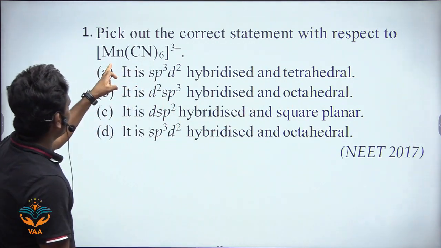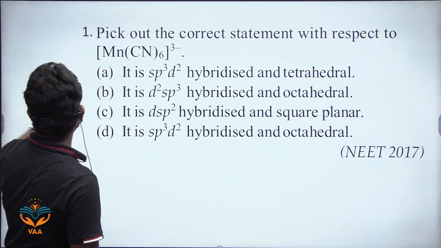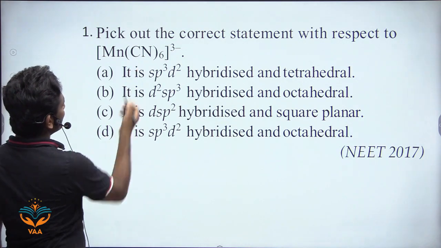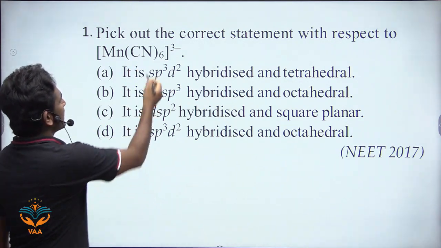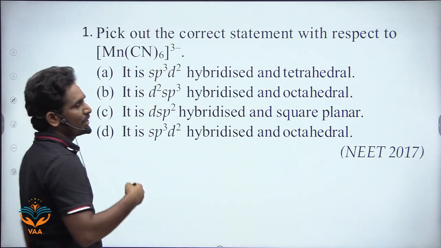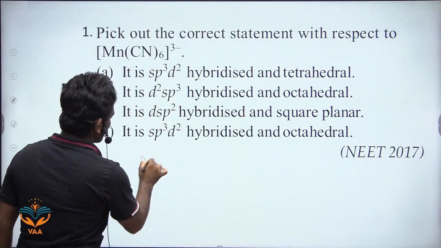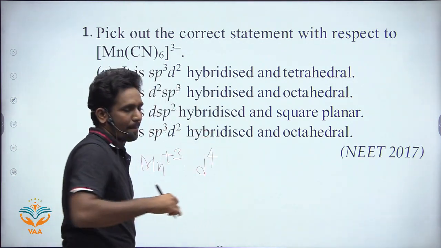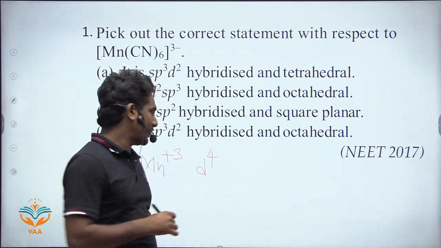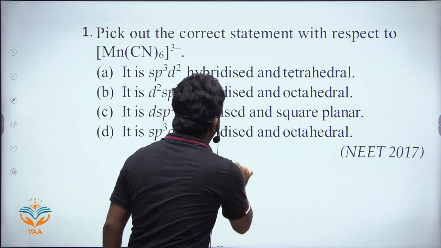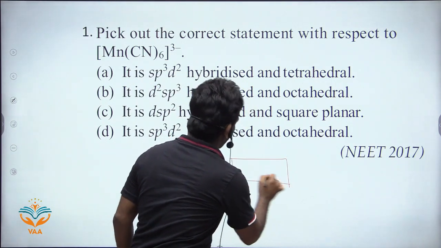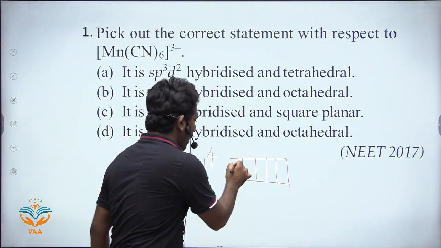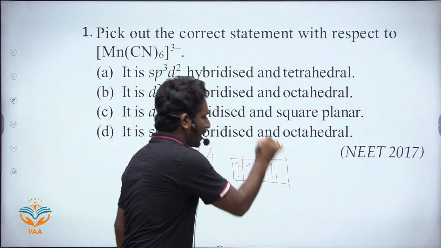So here, the oxidation state of manganese is +3. Look here, 6 minus 3 gives +3 oxidation state. So Mn +3 is a d4 configuration. In this d4 configuration, we will see how the electrons are arranged. There are 4 electrons: 1, 2, 3, 4.